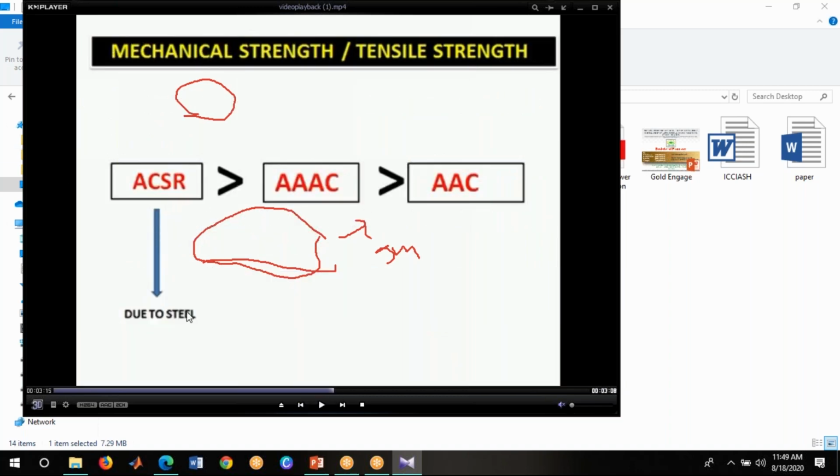So when compared on mechanical strength, ACSR is greater than AAAC, which is greater than AAC. It means that AAC has the least mechanical strength. So this is the flow chart from the point of view of mechanical strength and tensile strength.